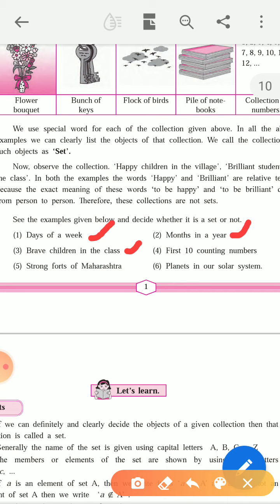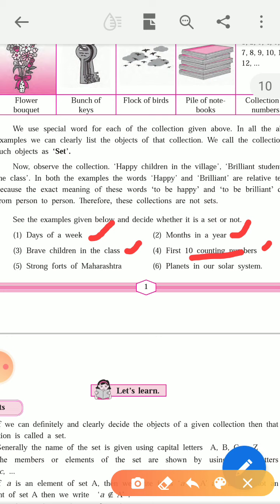Fourth is first 10 counting numbers. Which numbers are said to be counting numbers? That is natural numbers, that is 1, 2, 3, 4, 5, 6, 7, 8, 9, 10. Here we consider up to 10 counting numbers. So that is an example of set.